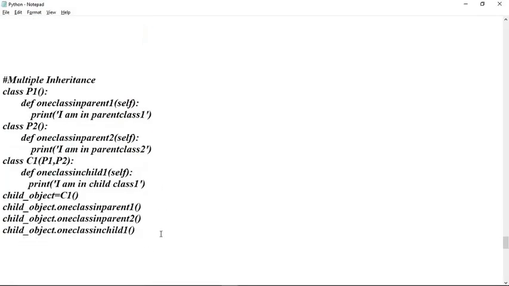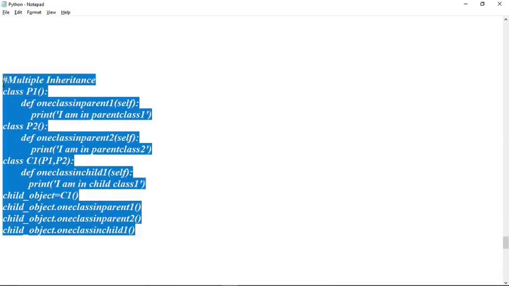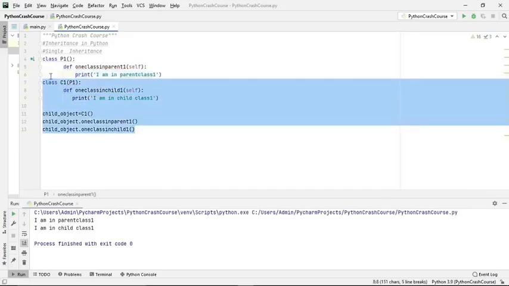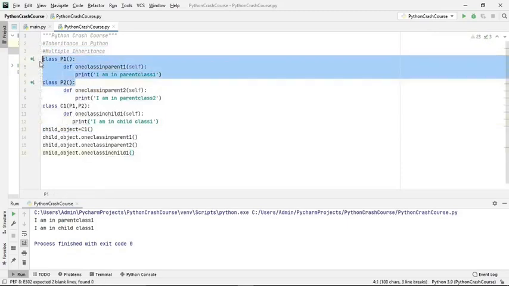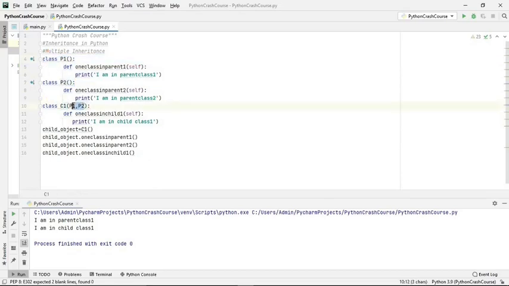multiple inheritance works. In multiple inheritance, the child class accesses the property of more than one parent class. That time it is called multiple inheritance. You see here we have two parent classes, P1 and P2, and the child class C1 is inheriting the property of P1 and P2.